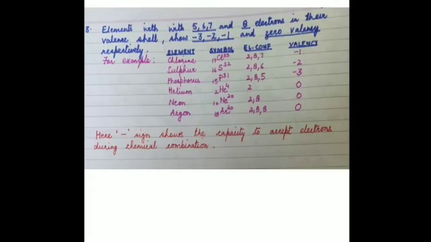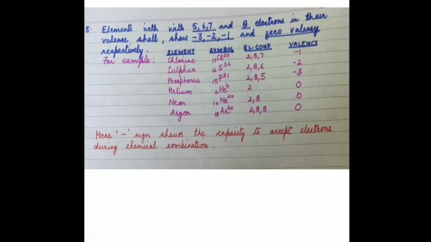Similarly, you have elements which show a negative valency, -1, -2, -3 and so on. That is, these elements have 5, 6 and 7 electrons in their valence shell. That is why they possess a valency of -1, -2 and -3.